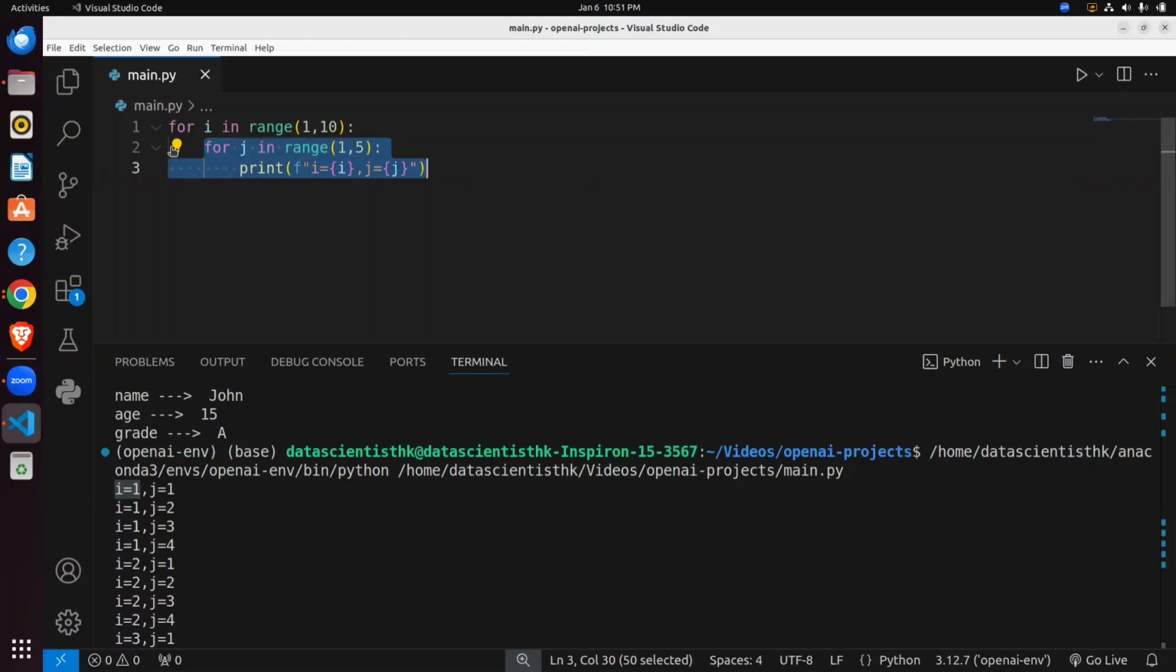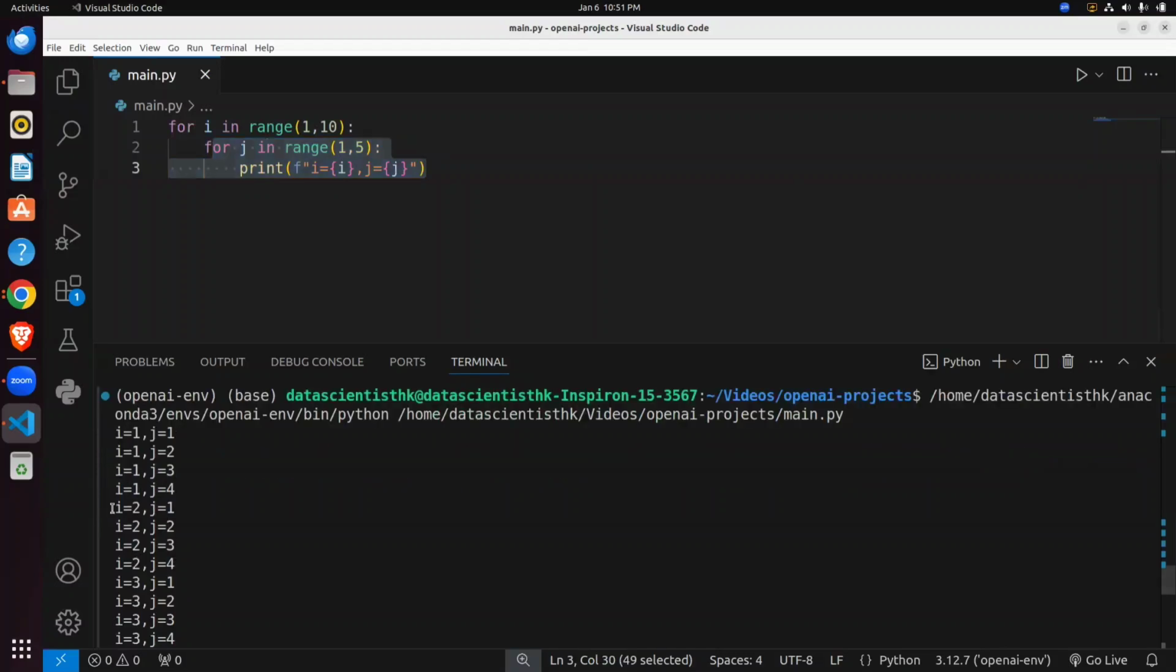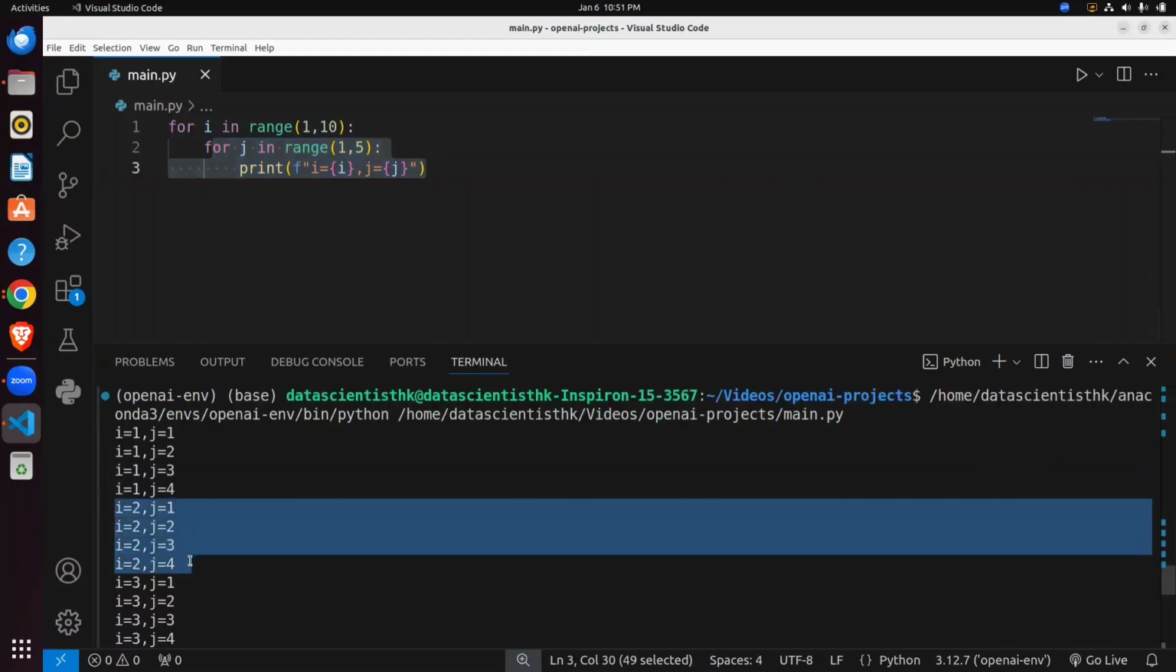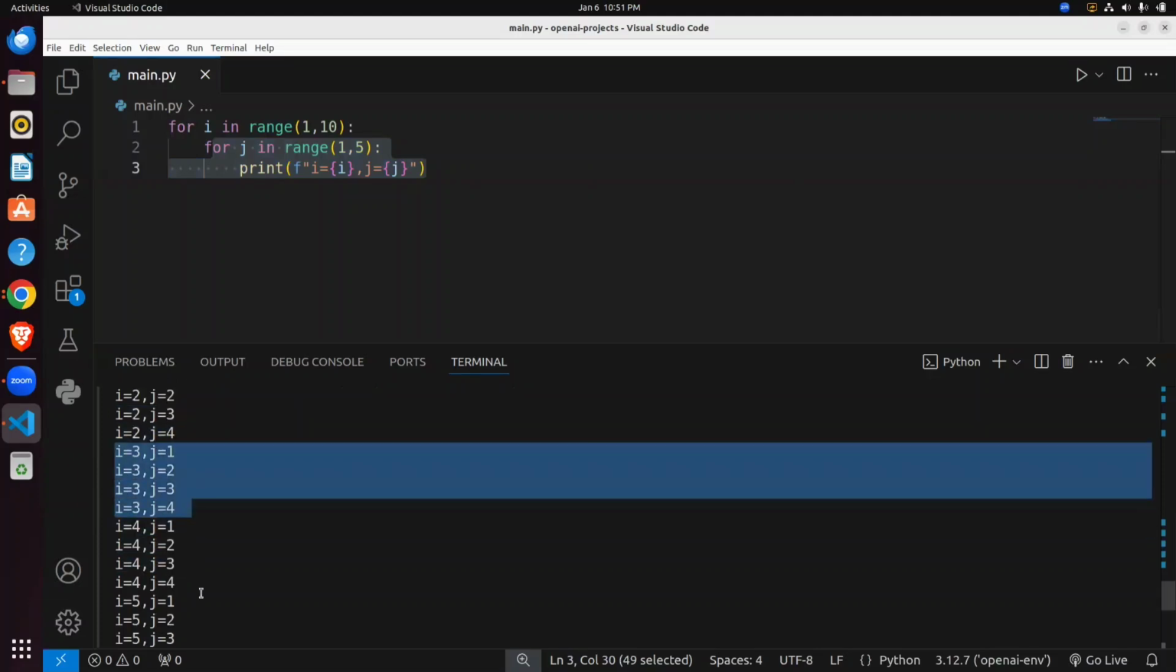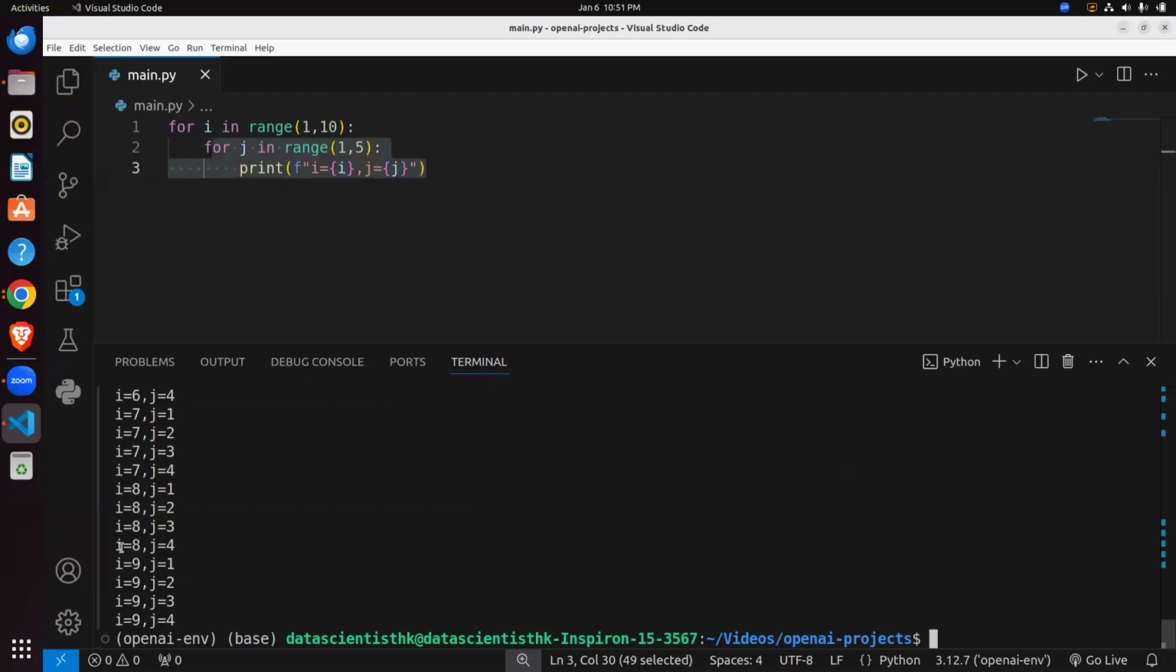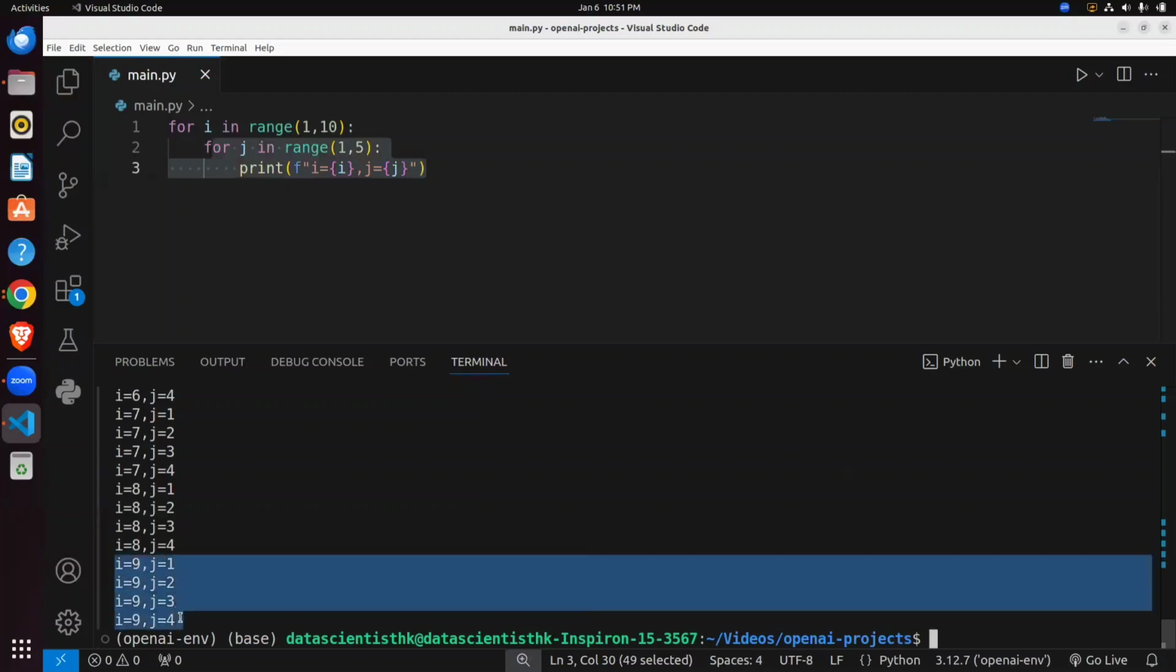So you can see for i=1, this inner loop is running 4 times, from 1 to 4. Then for i=2, again it runs 4 times. Then for i=3, j runs 4 times. Same for i=9, it runs 4 times here, right? So I think you understood this. So this is the for loop.